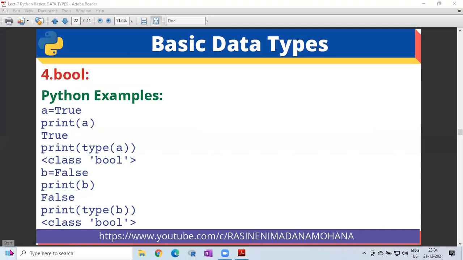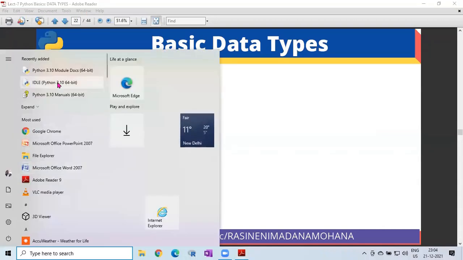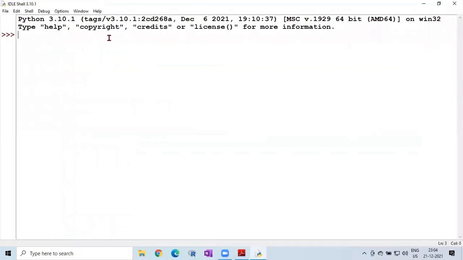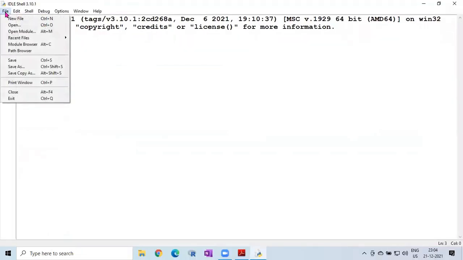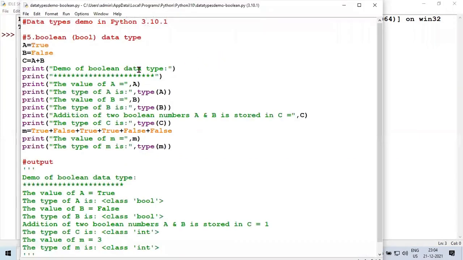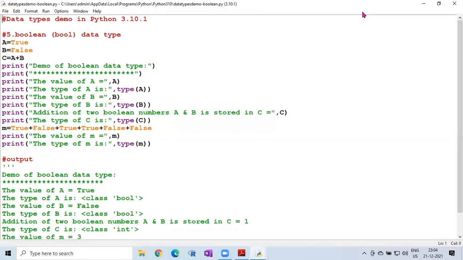Okay, now let us demonstrate this example also. So again, open Python. First, we can demonstrate the Boolean data type example. Here a separate file is created for Boolean. This is the program for the example of the Boolean data type.